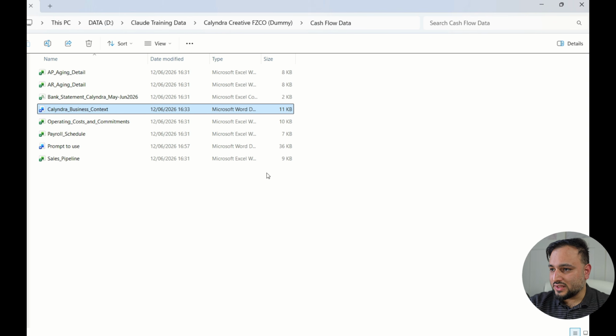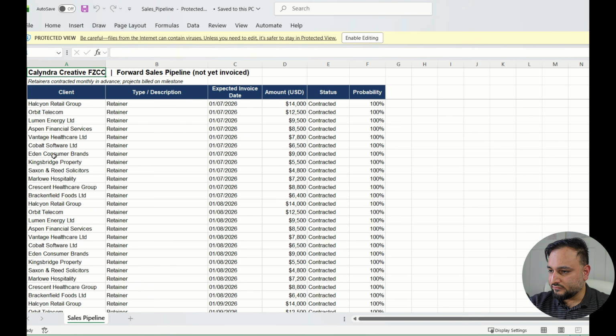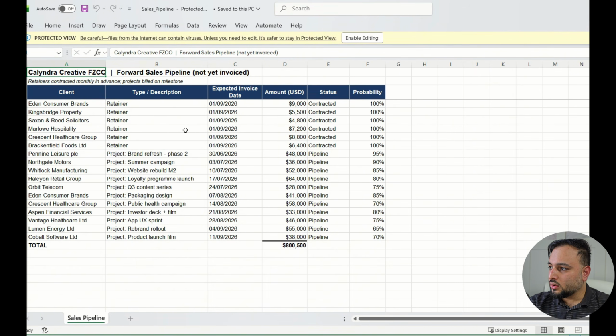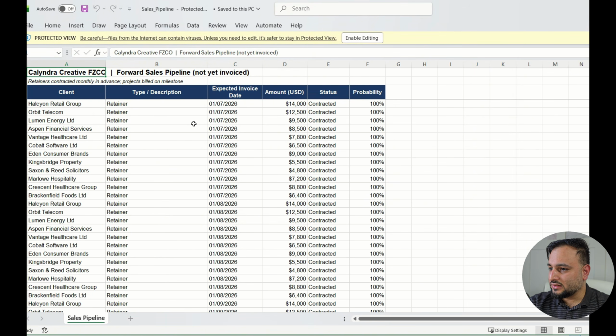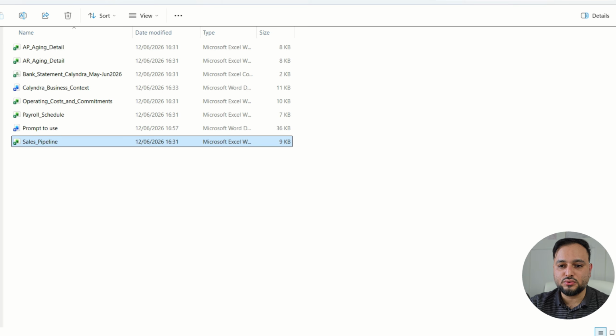Then you can see that there is AP, AR, bank statements, and here is the sales pipeline. Obviously, we need this information in order to predict the future of the cash flow. So this is basically the first step to bring everything together. And I have used my D drive. You can use SharePoint. You can use something else, as long as Claude can get all the information together.